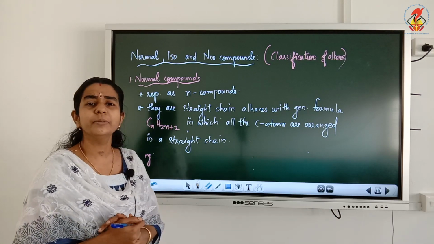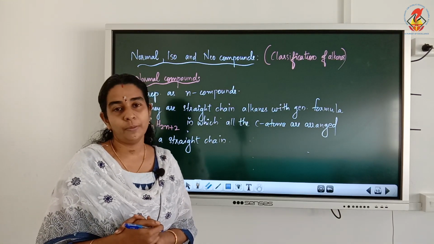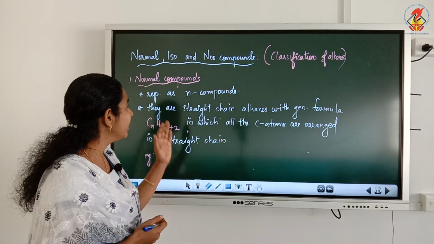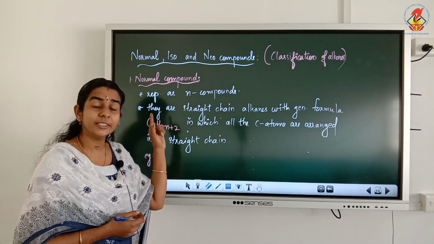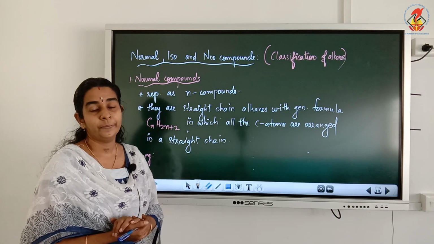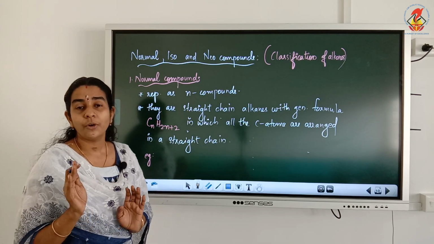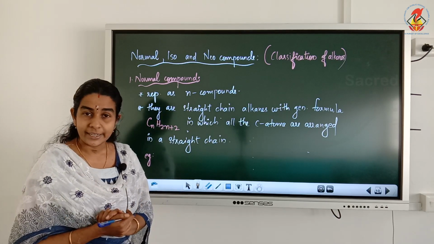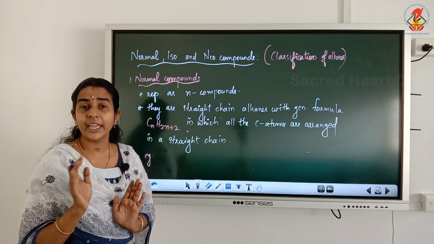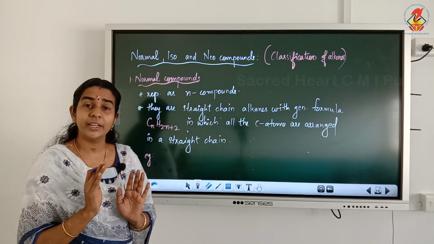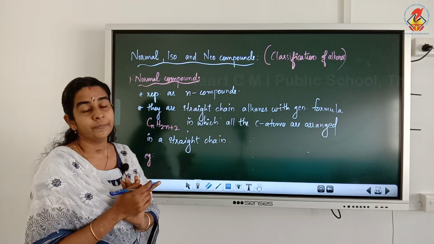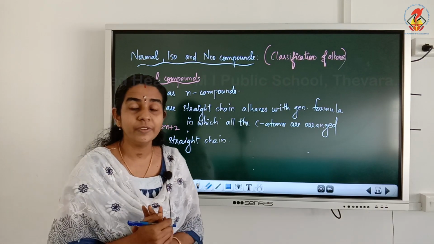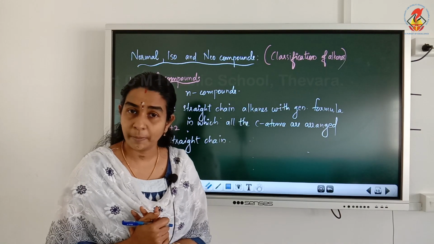First we will see what is meant by normal compounds. Normal compounds are usually represented as n compounds. Normal will be represented as small n hyphen. We never write normal compounds by using capital letters, and we never write it as NORMAL. We represent it only as small n hyphen, and the small n hyphen will be read as normal.